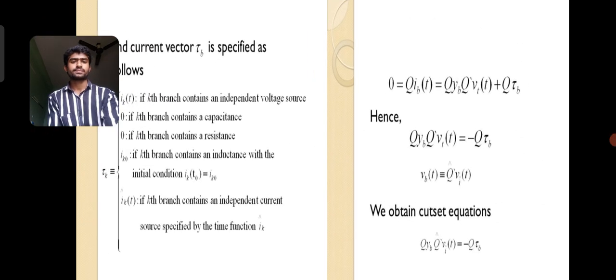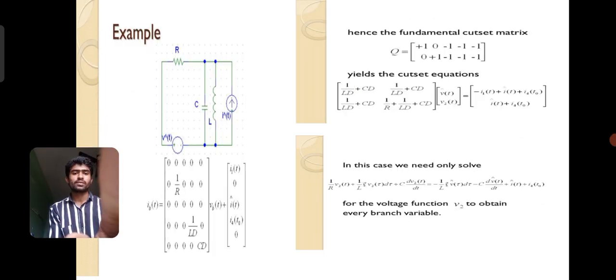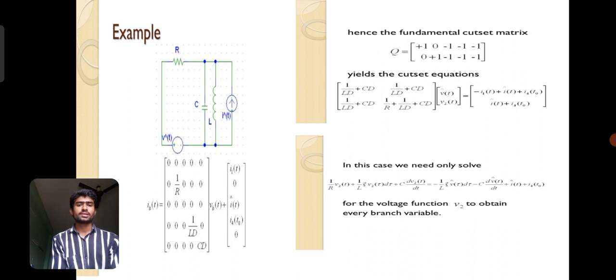And next, an example for the cut set matrix.